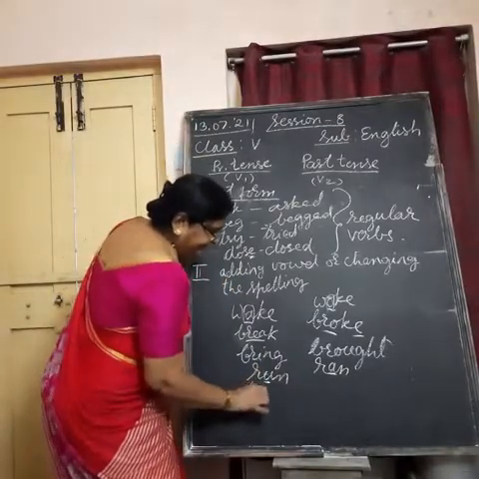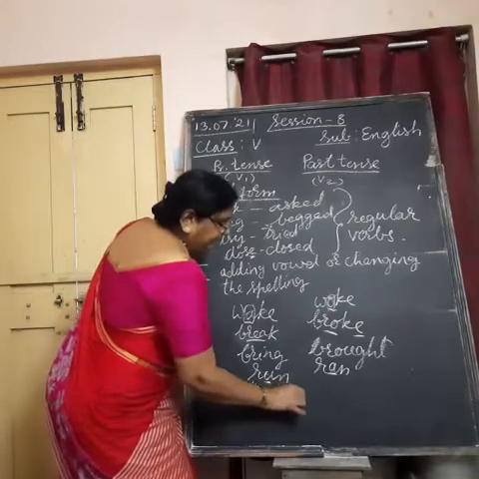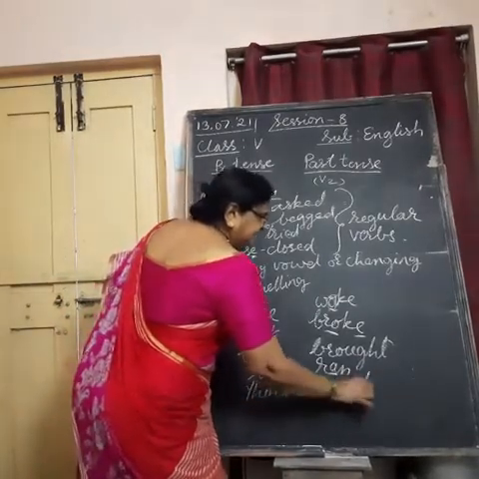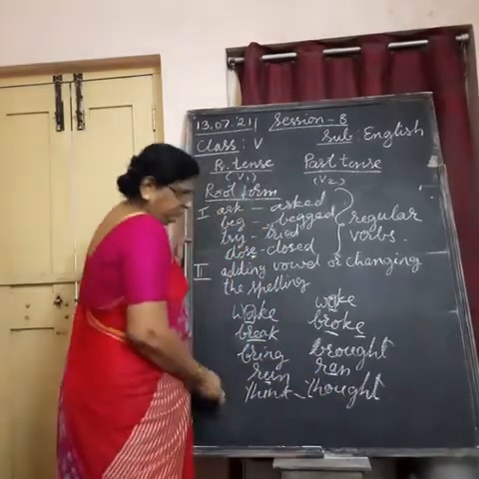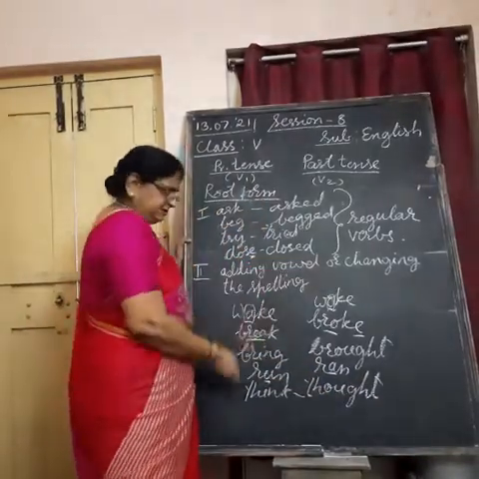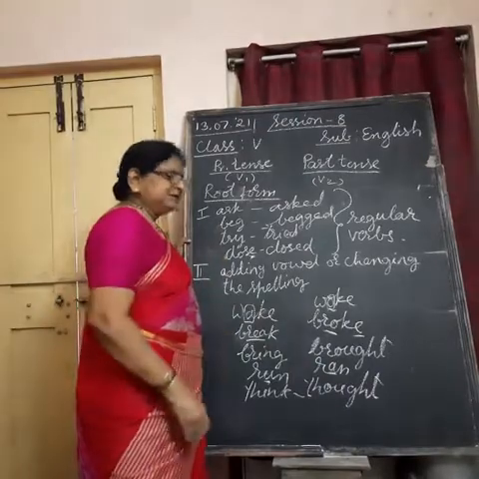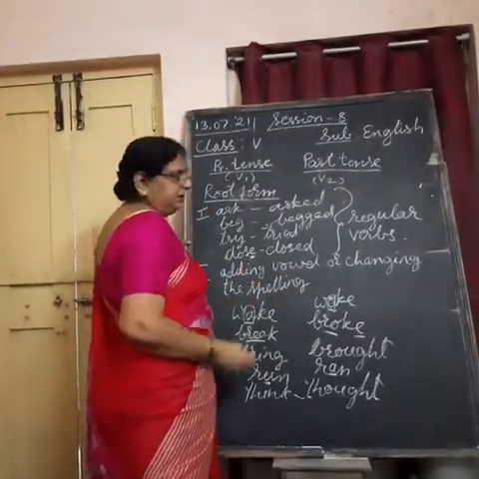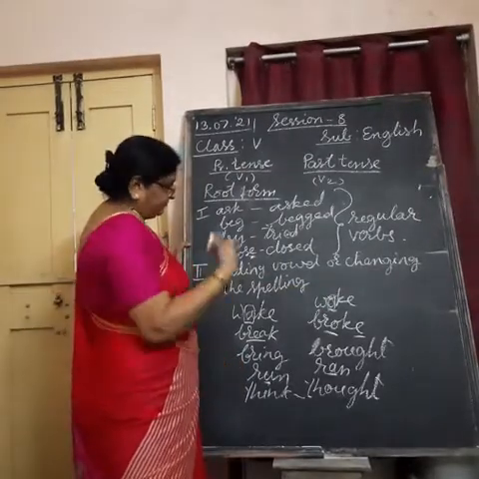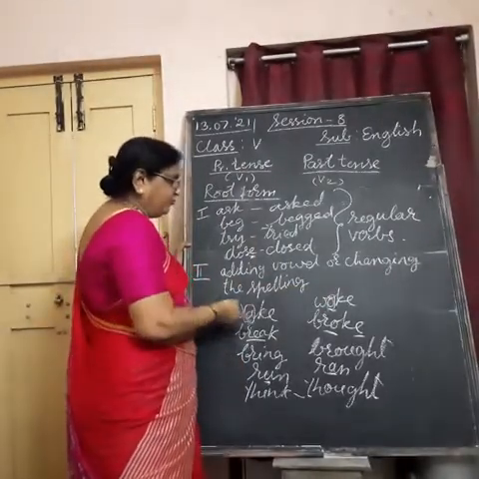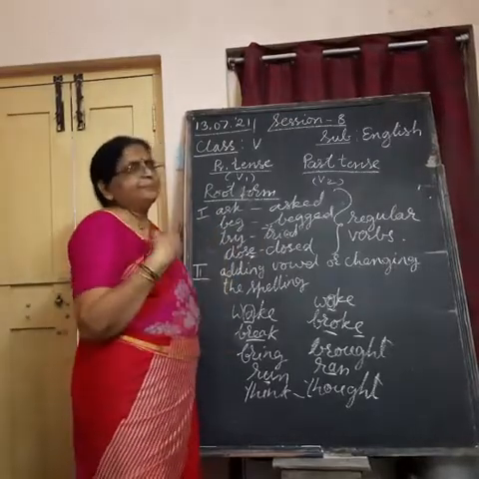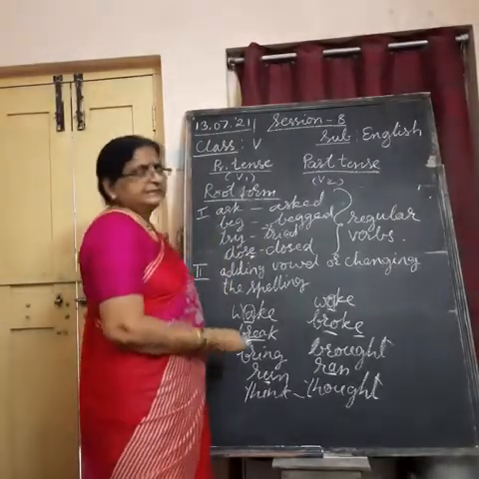Think. We say thought. Thought. Is there any connection with the spelling? No. Everything changes here. So in this way, by changing the spelling, we form the simple past tense of the word, and by changing the vowels which give the sound to the words also, we change the simple present tense into past tense.